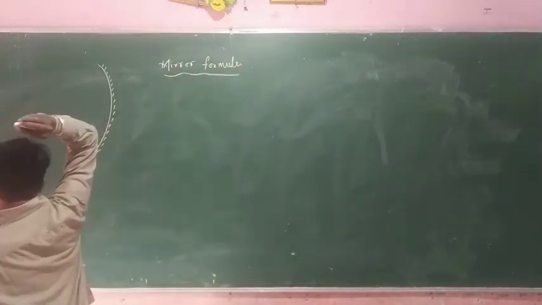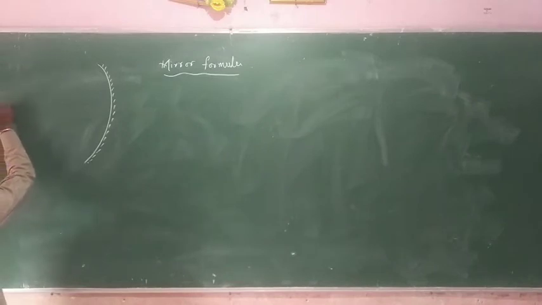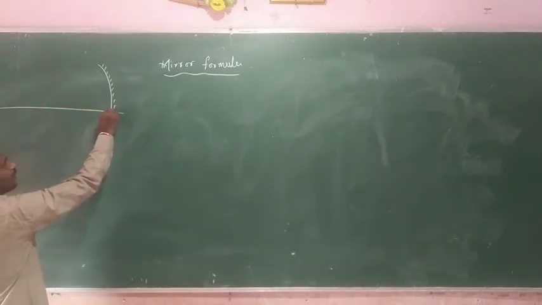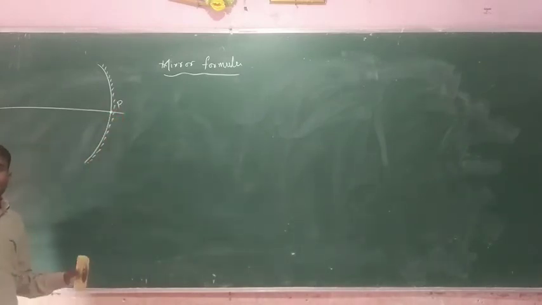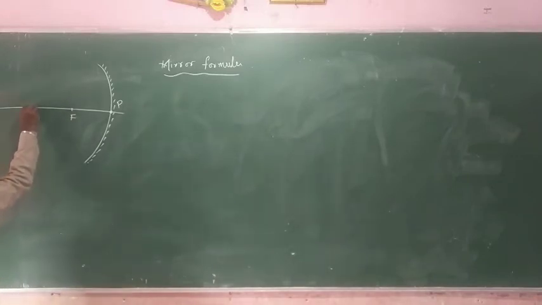Okay, so this one is a concave mirror. This is the principal axis. This point, P, is the pole of the mirror. F is the principal focus.